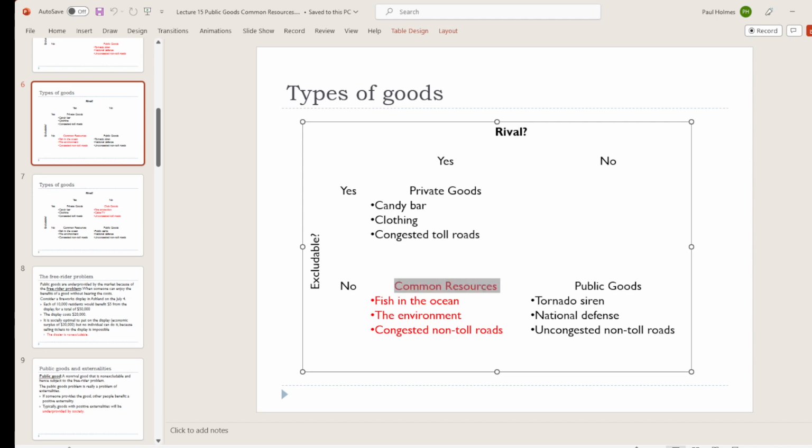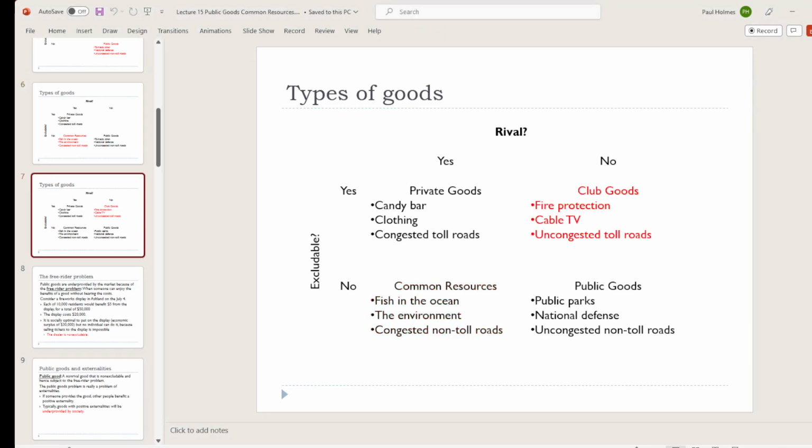And the problem with common resources is this excludability. Because we can't stop people, or because in many situations we have a hard time stopping people from fishing or catching oysters or catching lobsters or whatever, that can lead to problems in maintaining that resource for everyone. A road that's got lots of people on it but doesn't have a way of excluding people from it would also be one of these common resources, or sometimes we call them common pool resources.